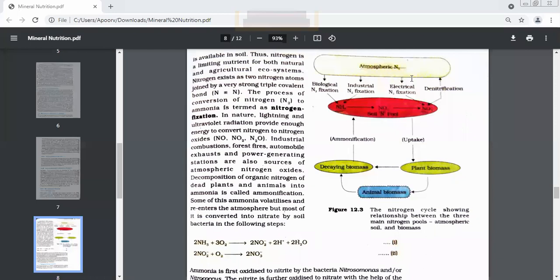Now, when it combines with oxygen, beta, three kinds of oxides are formed. If it combines with only one atom of oxygen, this is nitrogen monoxide. If it combines with two atoms of oxygen, you know this, NO2. What is it called? Nitrogen dioxide. Yes. And what is N2O? Dinitrogen oxide. Very good. Industrial combustions. What do you mean by combustions?